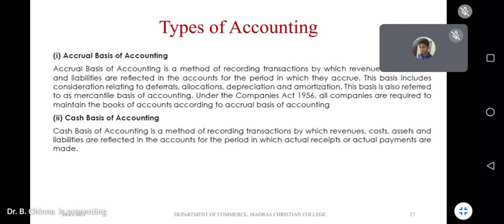Okay, can I see in the chat box which type of accounting is suitable for business, any business?